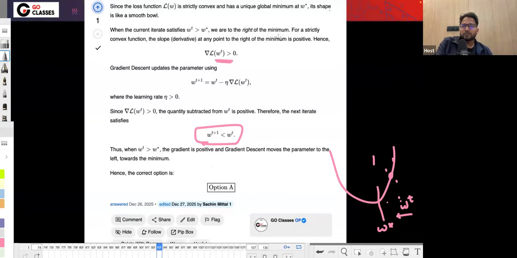So I hope you understood this question. It was an easy question only because it was a one dimensional case. Now let's move to the next question.